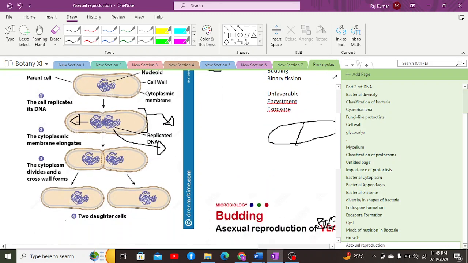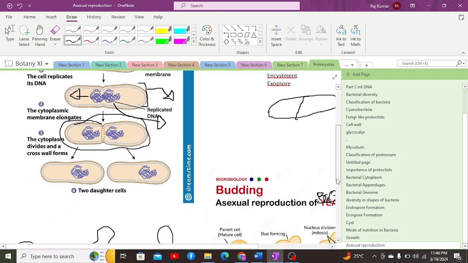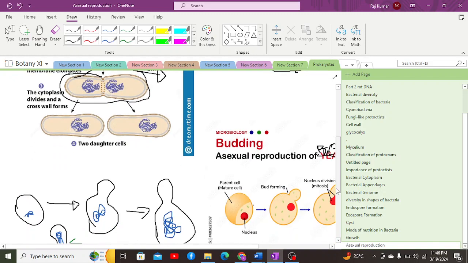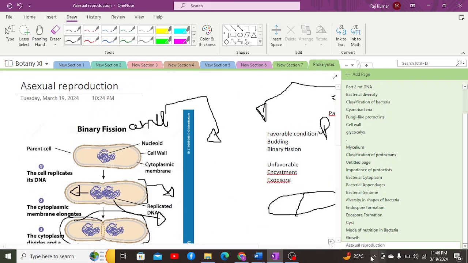Another point I would like to highlight in binary fission is that after the formation of the septum, the cell wall which is formed outside, the older cell wall of the parent cell, will be degraded, as a result of which a new cell wall will be formed for the two individual daughter cells, so each daughter cell will have a separate cell wall. So this is all about the process.